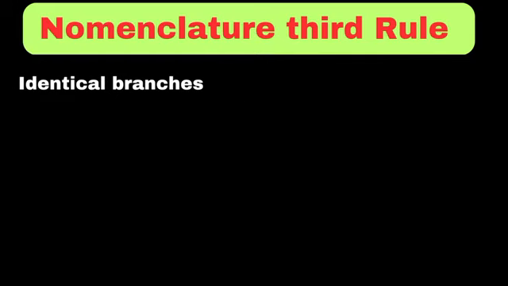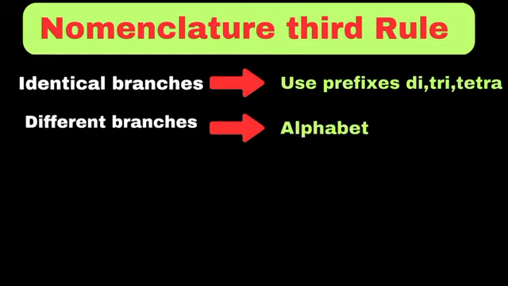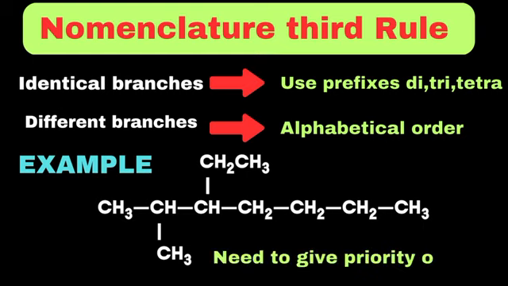Moving towards the third rule, if branches are identical, we should use prefixes such as di, tri, tetra, and so on. But keep in mind, if branches present on the parent chain are different, we need to follow alphabetical order. If the parent chain has both methyl and ethyl groups as branches or substituents, then since ethyl comes alphabetically before methyl, we will write ethyl-methyl rather than methyl-ethyl.